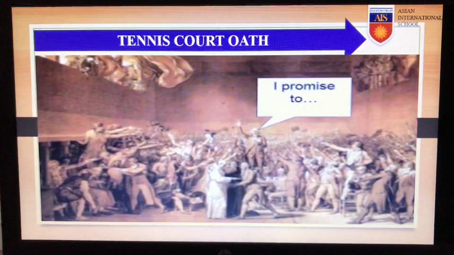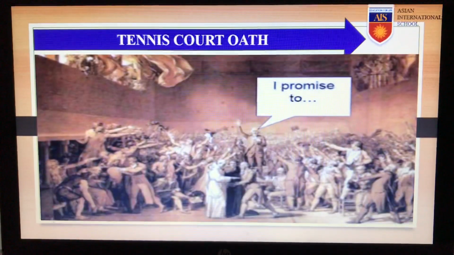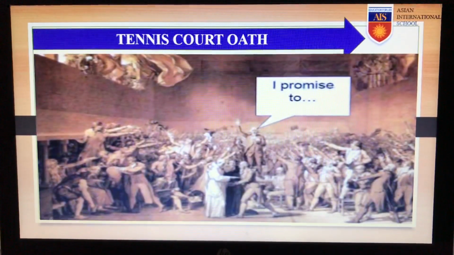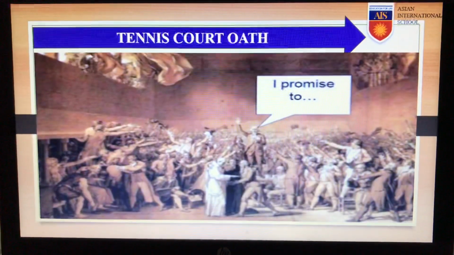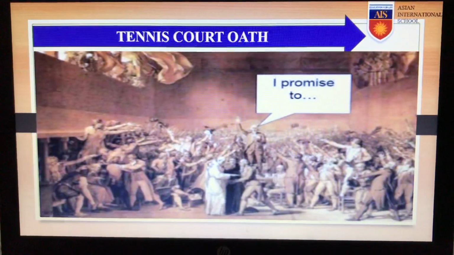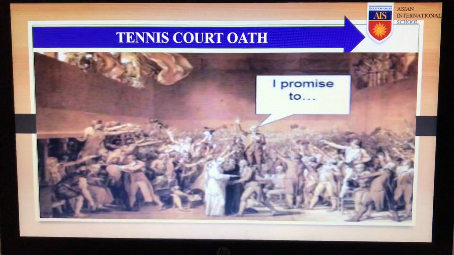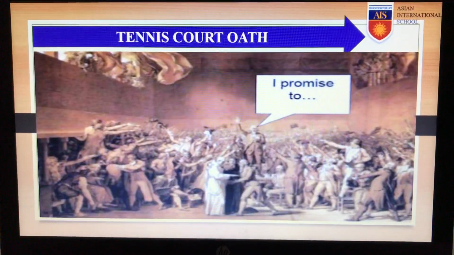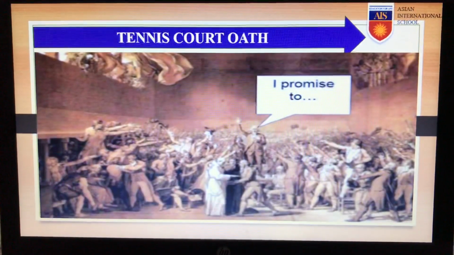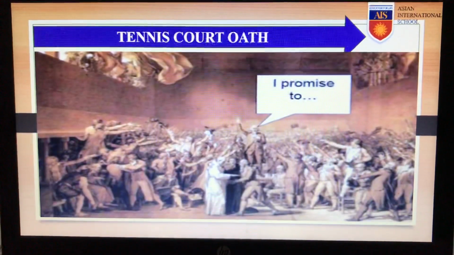But unfortunately, Louis rejects this proposal and hence the members of the third estate walk out of the assembly in protest. On June 20th, the members of the third estate assembled in the hall of the indoor tennis court in the grounds of Versailles. They declared themselves as the National Assembly and they swore not to disperse till they had drafted the Constitution of France. This new constitution would limit the powers of the monarchy. If you can see, this picture is inside the tennis court and the members of the third estate are taking the oath that they will not leave this place till they frame a new constitution for France.